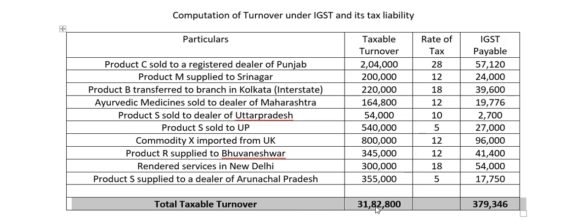That will be 31,82,800, and IGST payable will be 3,79,346. So that's all about this problem. Thank you so much for listening to me. We'll meet in the next problem.